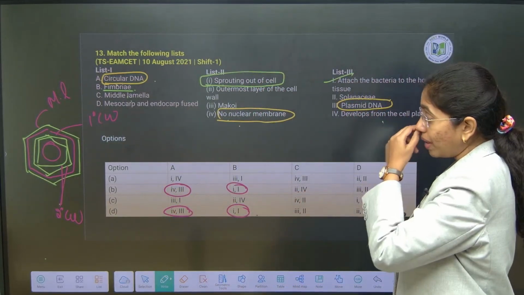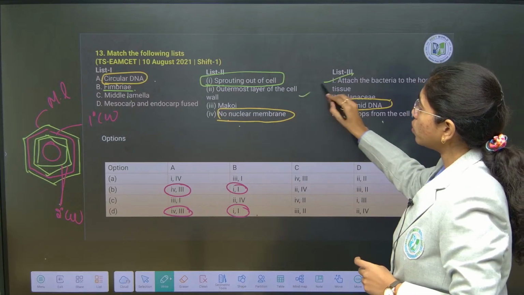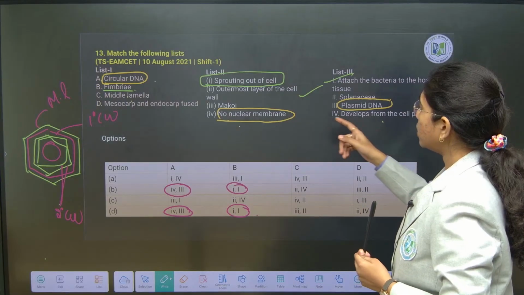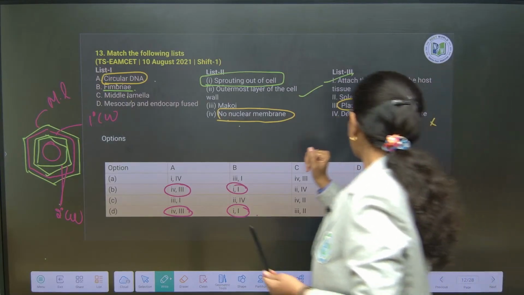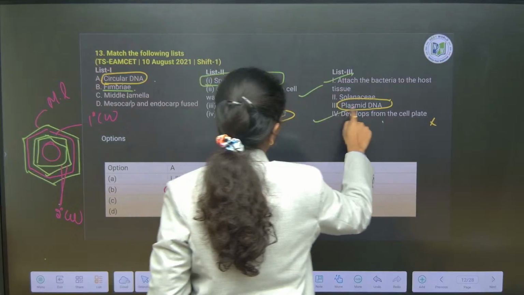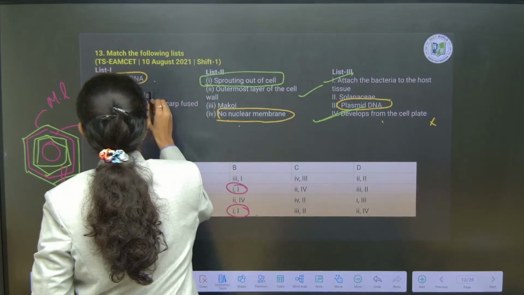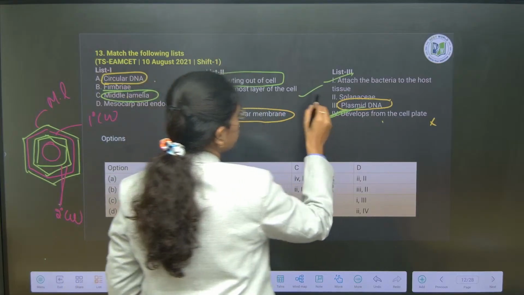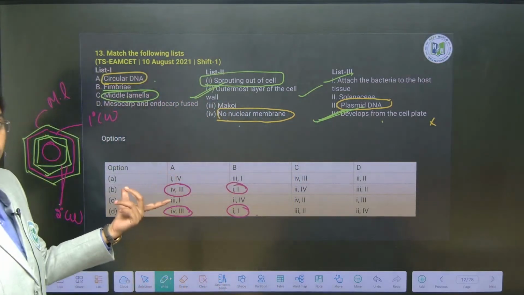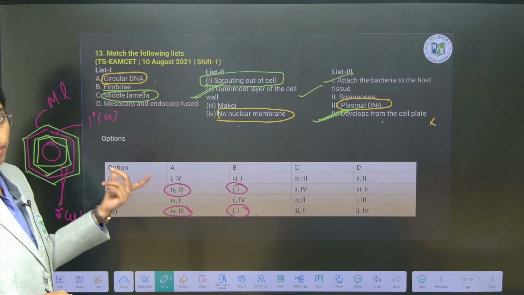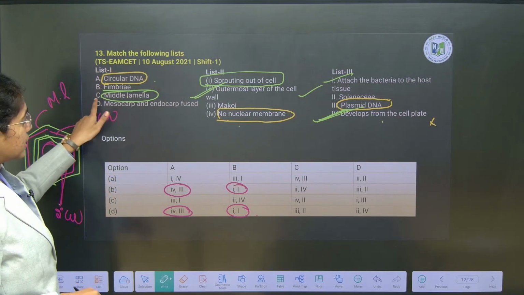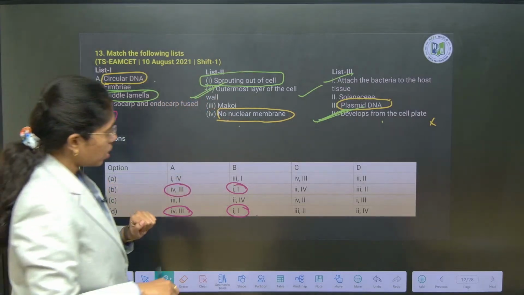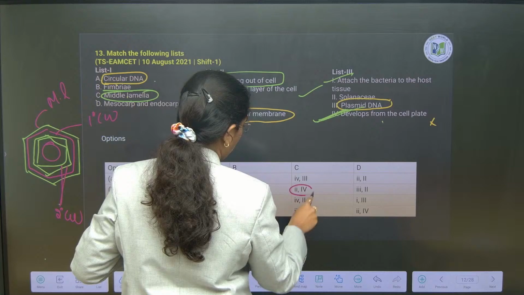So here you see C is middle lamella, which is the outermost layer of the cell wall. This is seen in what? Plant cells, right? So this will develop from what? Cell plate. Cell plate only matures to middle lamella, which is the first formed wall layer in the plant cells. C, 2 and 4, which is option 2.